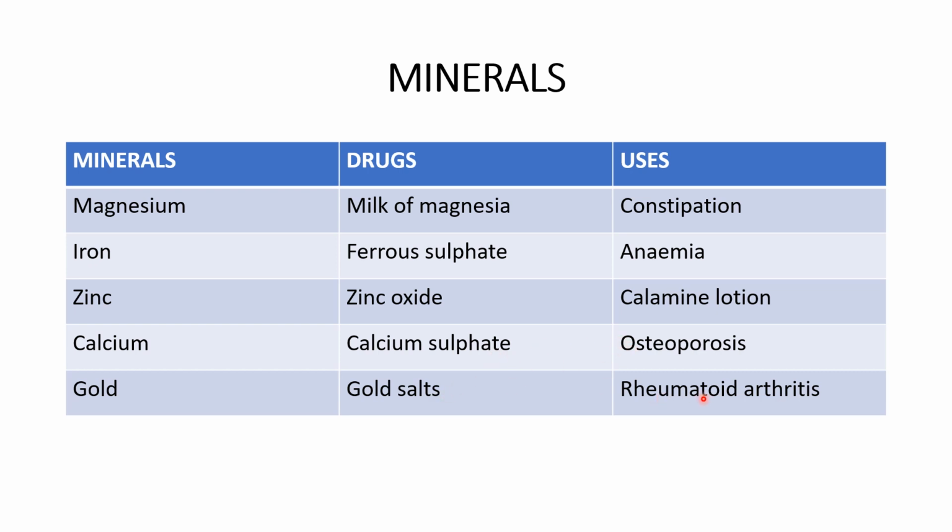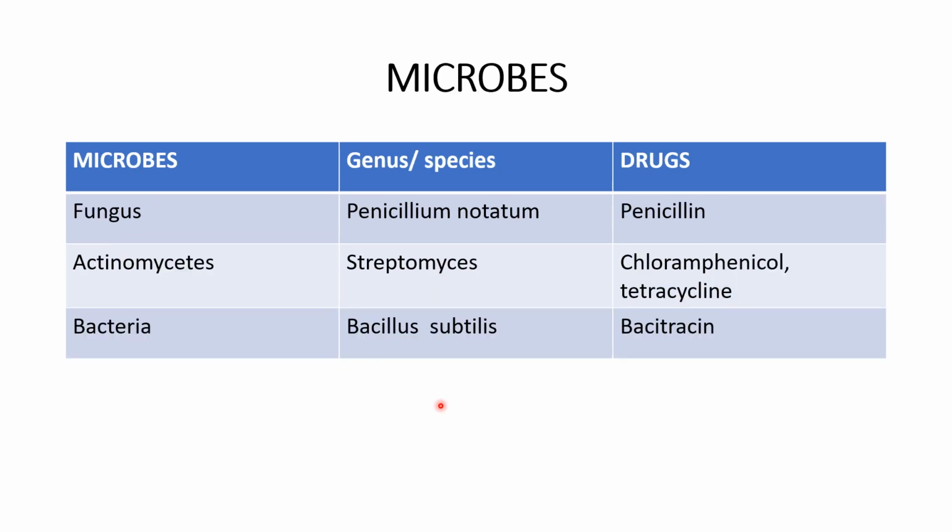Gold salts are used in the management of rheumatoid arthritis. So these are the various minerals used as drugs, and microbes as sources of drugs. So a drug called penicillin is derived from a fungus called Penicillium notatum. And chloramphenicol and tetracycline, these drugs are derived from Actinomycetes species. And bacitracin is a drug which is derived from Bacillus. It's a group of bacteria.